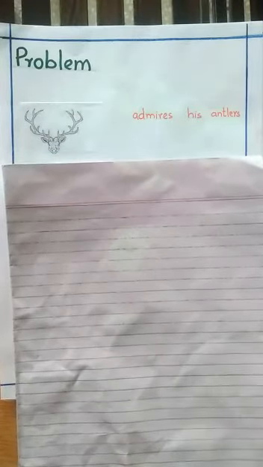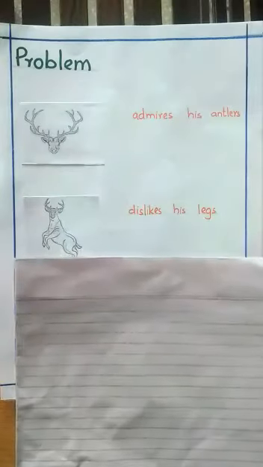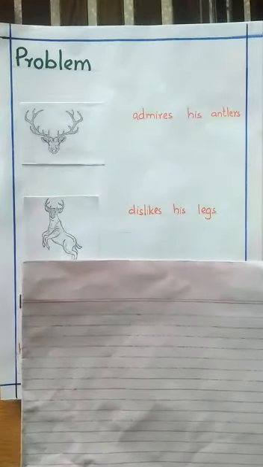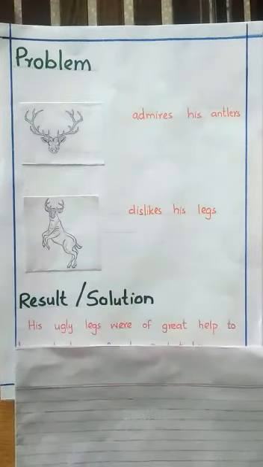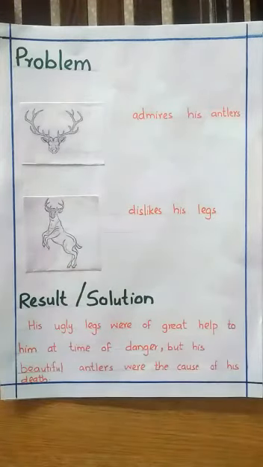Yes, there the stag admires his antlers. He was proud of his antlers, but he did not like his legs. That was the main problem in the story. We discussed it in the second paragraph. And what was the result or the solution? What was the result of that problem? It was that his ugly legs were of great help to him at time of danger, but his beautiful antlers were the cause of his death.